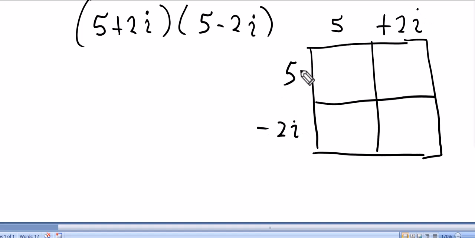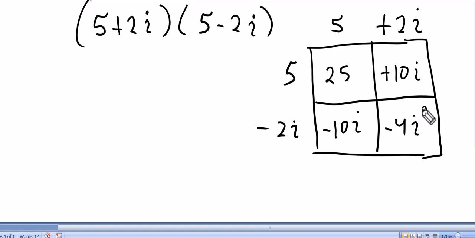This first box is 5 times 5 is 25. 5 times 2i is positive 10i. Here we have a minus 10i. And then we have a minus 4i squared. And if I write this all out,